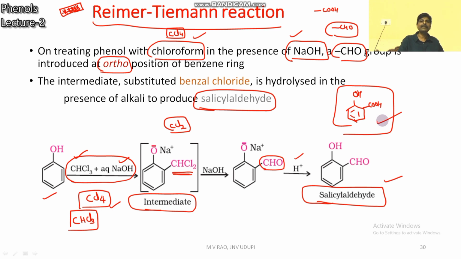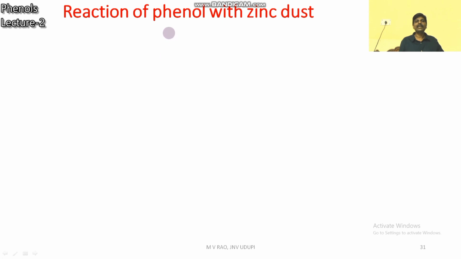In the Reimer-Tiemann reaction with chloroform, the product is salicylaldehyde.